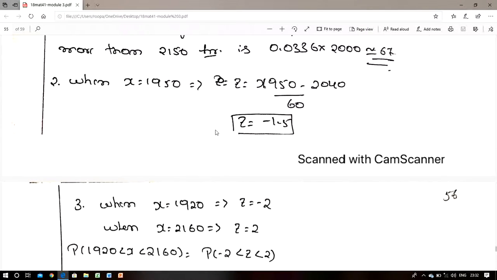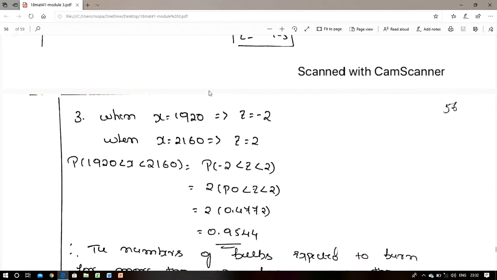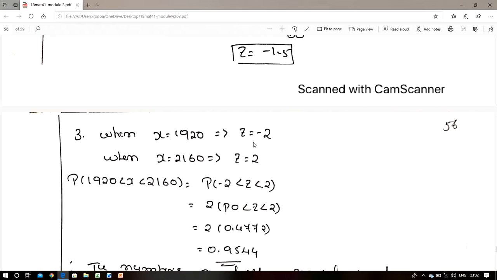Okay, next, what is the third condition? More than 1920 hours, less than 2160. So first find the corresponding Z value. When x is equal to 1920, then Z value is minus 2. When x is equal to 2160, then Z is equal to 2. So between 1920 to 2160 means we can write P of 1920 less than x less than 2160. We can write P of minus 2 less than Z less than 2.